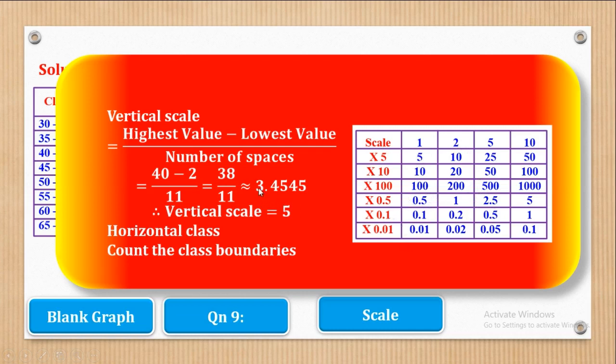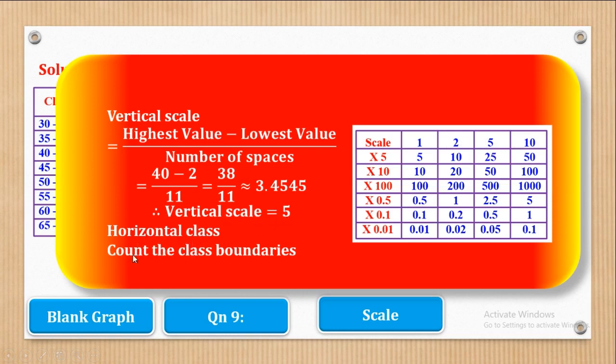Now, how do you get the scale? Look for this value 3.4545. Where does it lie? From 2 we go to 5. That means that this 3.4545 is beyond 2, therefore our scale will be 5. That is why we put here that vertical scale is 5.